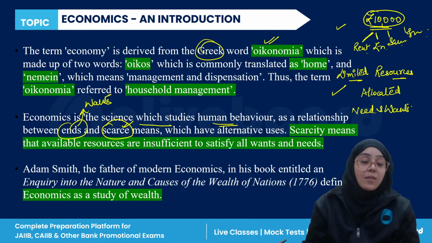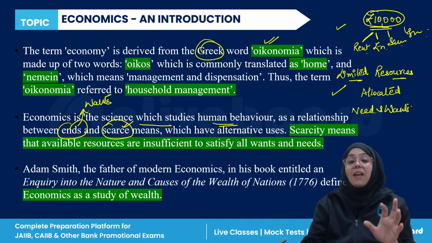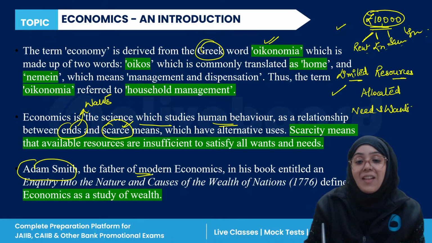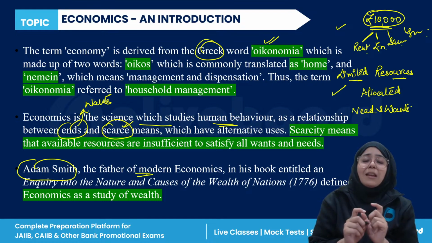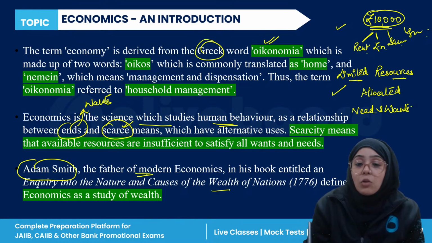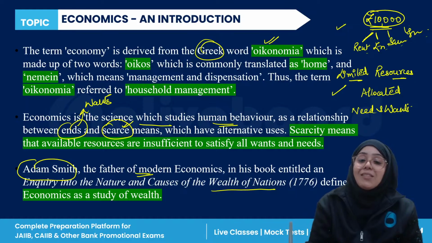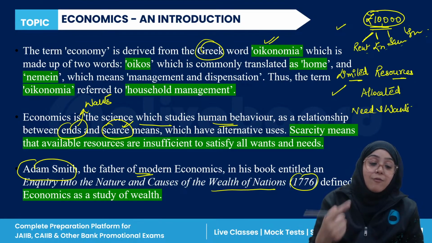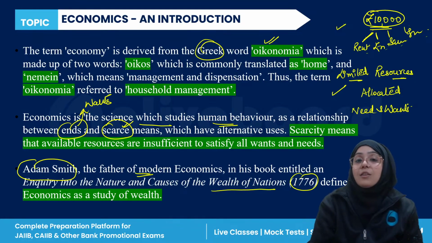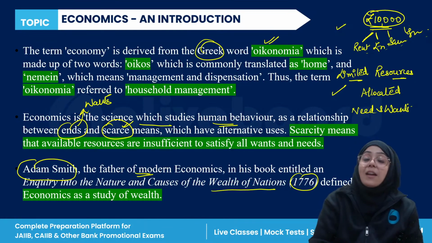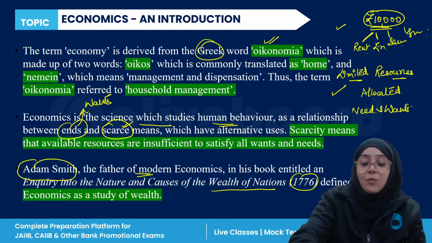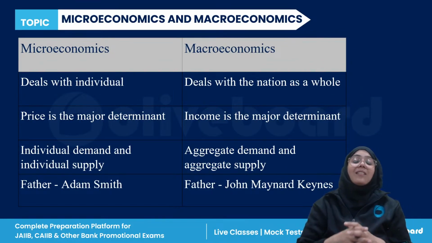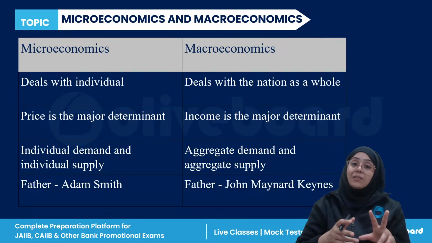Now, the very famous name in economics, you must have heard about Adam Smith. Adam Smith is known as the father of economics. Adam Smith wrote a very famous book, the name of the book was Wealth of Nations. It was published in 1776, and in that book, Adam Smith defined economics as the study of wealth. Clear?